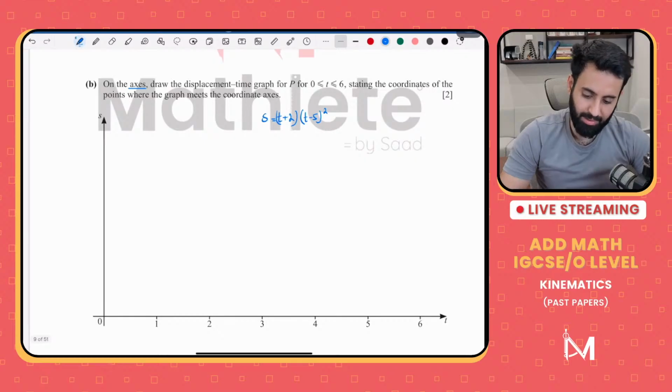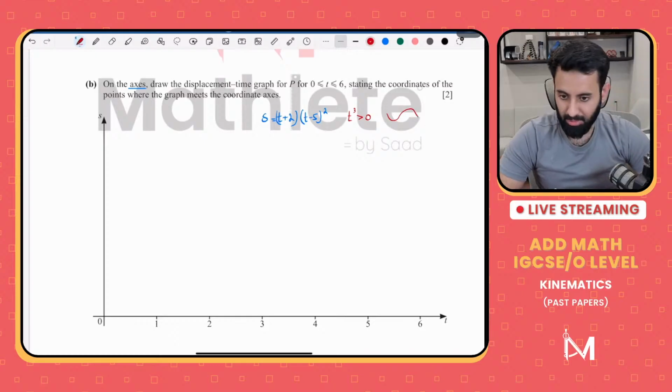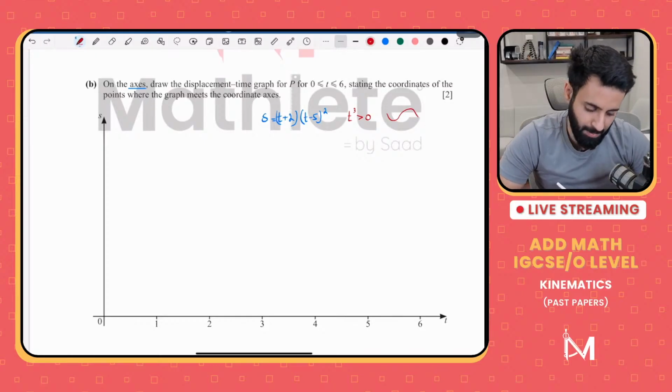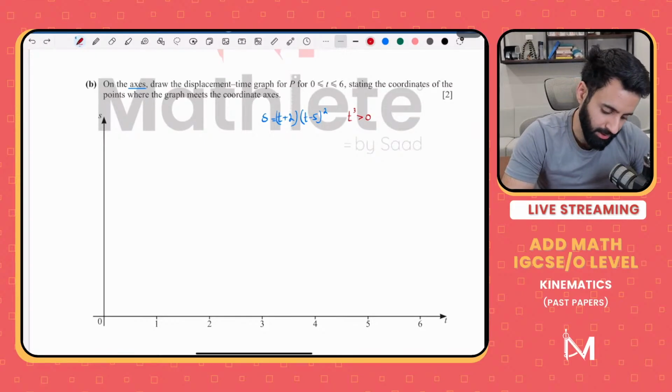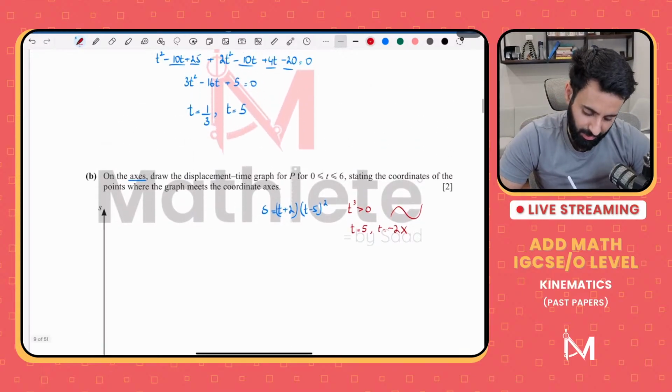Now, notice that this is a cubic graph, and cubic graphs are part of your syllabus. Here the coefficient of t cubed is greater than 0, which means it's going to be a maximum-minimum curve. Okay, and what about the x-intercepts? The x-intercepts will be t is equal to 5 and t is equal to minus 2. Now, obviously, we can't show t equals minus 2, but we can show t is equal to 5. So here it is.